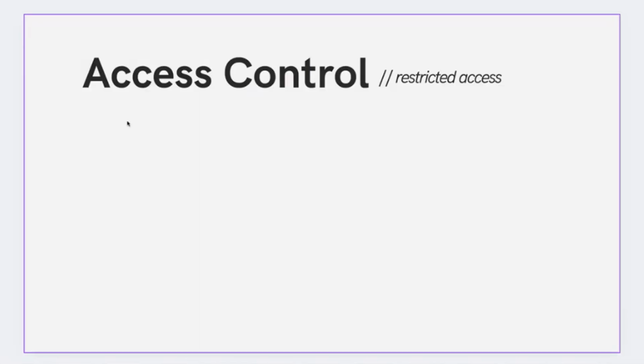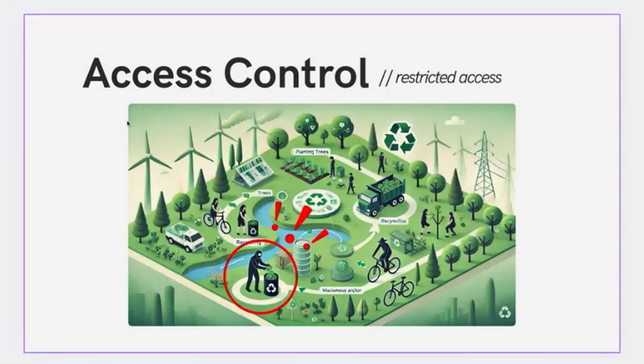So before we go into detail about access control, which is the first security mechanism I want to talk about, I want us to imagine a scenario together, a scenario where we're building, let's say, the next big decentralized application. Here, with AI, I quickly depicted this scenario. It's like the next big ecosystem whereby we're rewarding users for their sustainable actions. I know it sounds familiar. It exists. It's called the Be Better DAO.